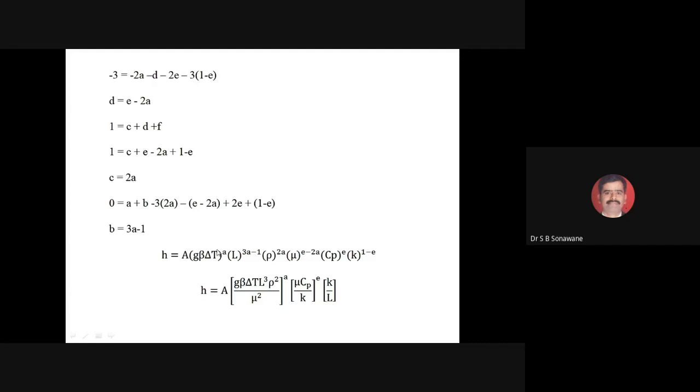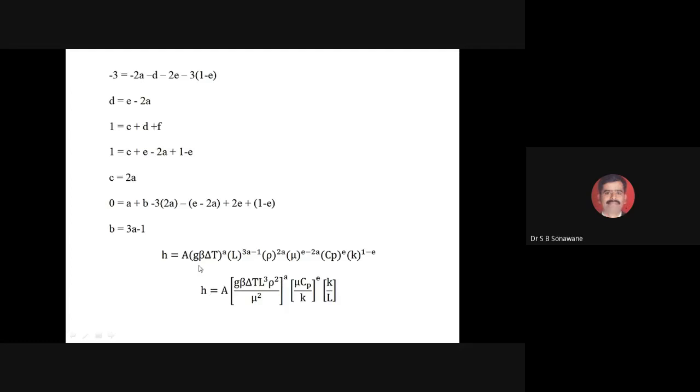So now I am clubbing the terms. The terms having power A, I am writing in one bracket. Terms having power E, I am writing in another bracket, and terms having no power, I have written in the third bracket.